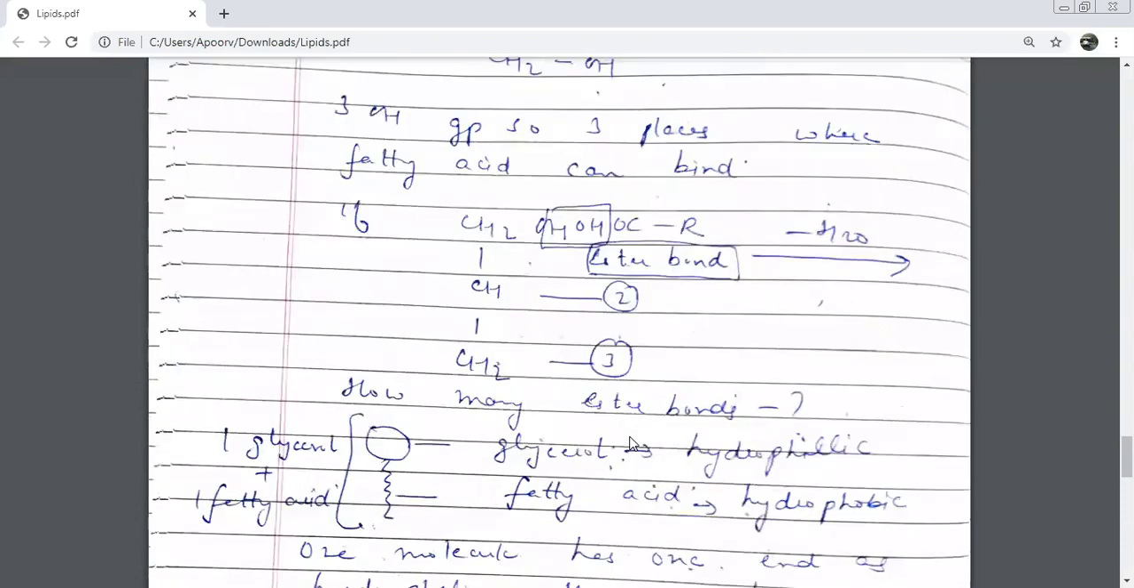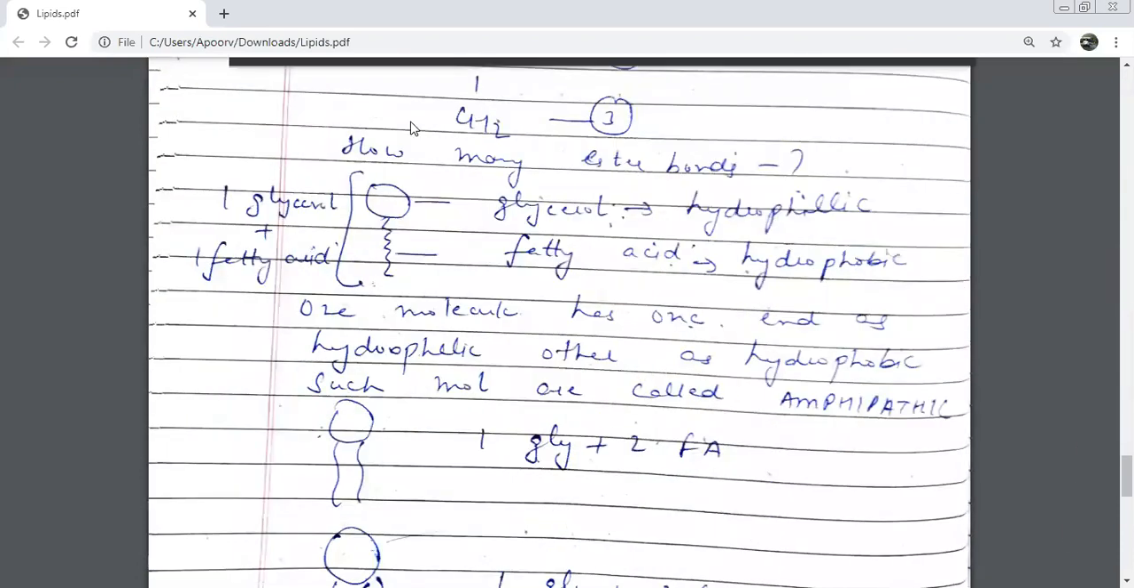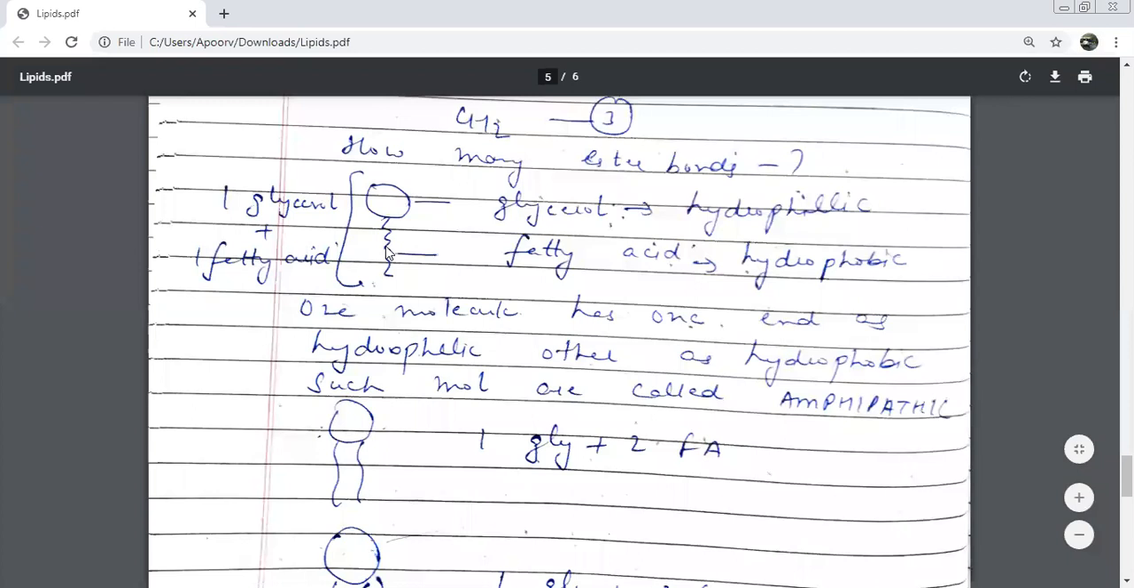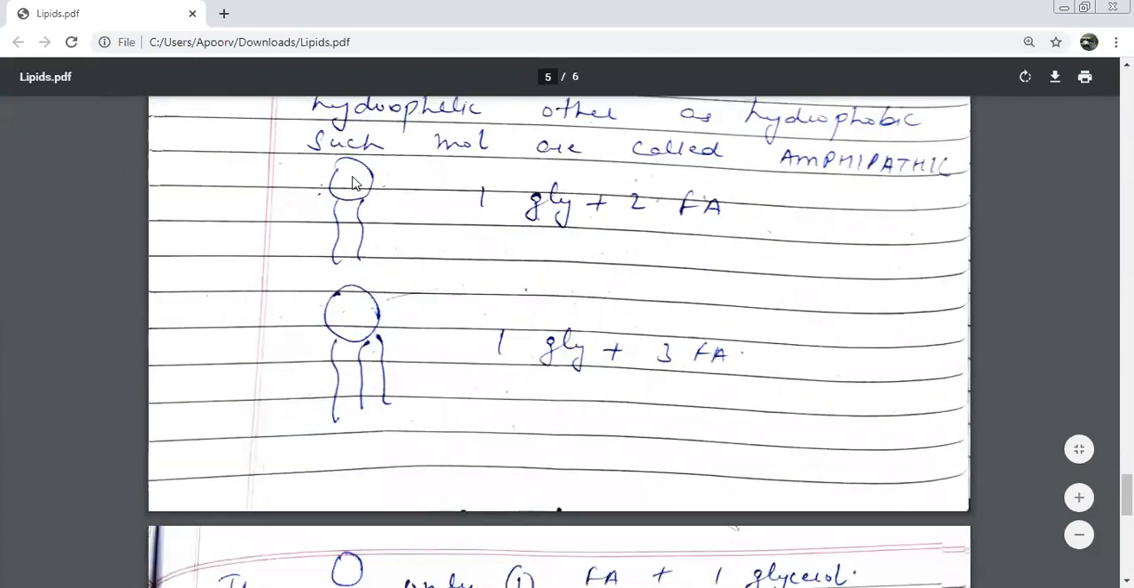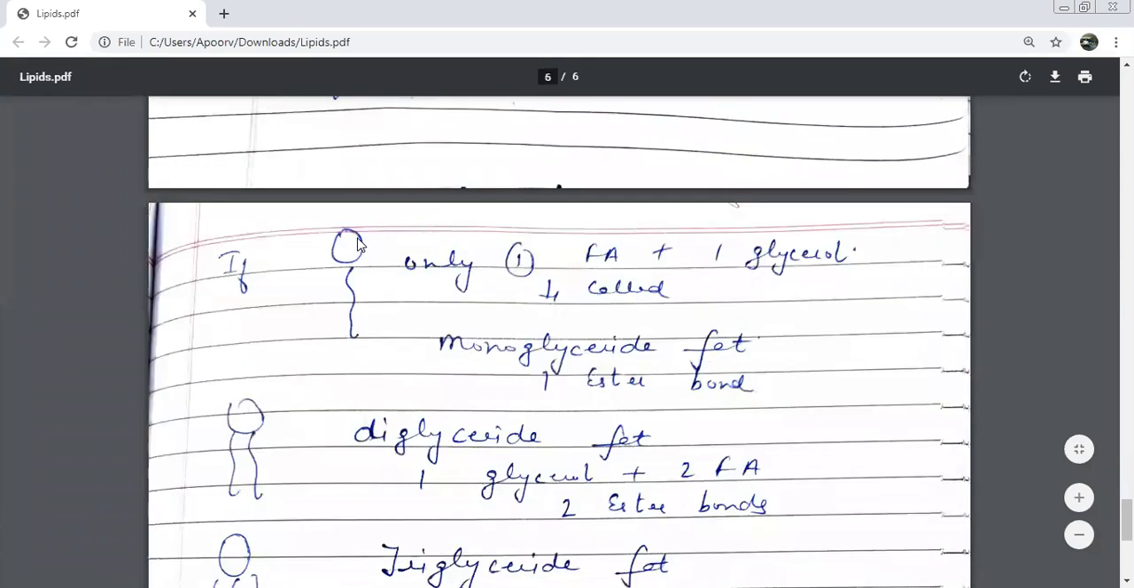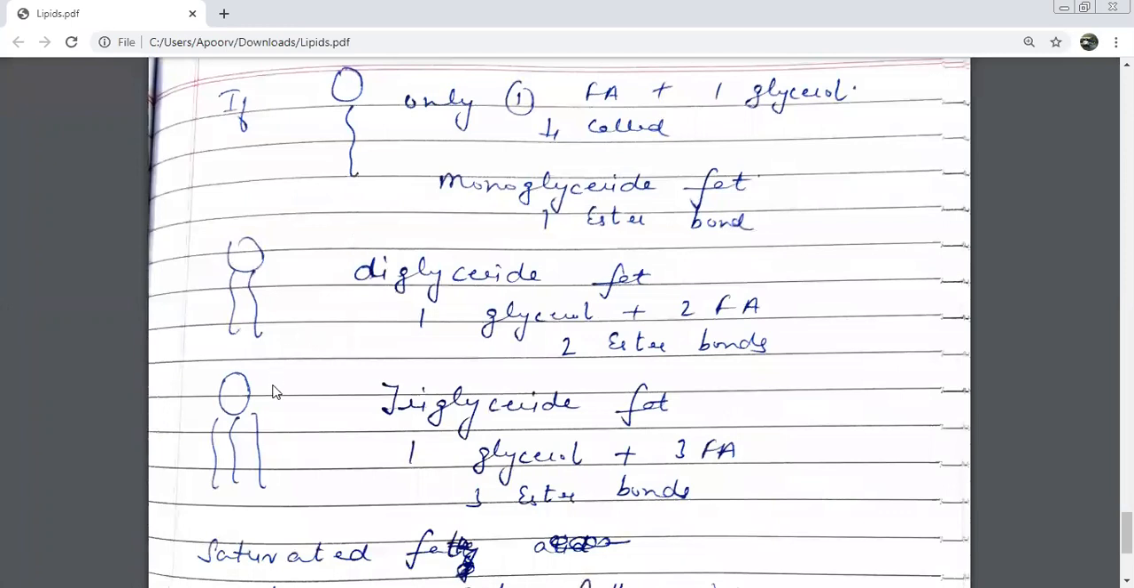You've done fat, saturated, unsaturated. A simple way to remember is this: 1 glycerol, 1 fatty acid, 1 ester bond is a monoglyceride. 1 glycerol, 2 fatty acids, 2 ester bonds is a diglyceride. Then we had the third one: 1 glycerol, 3 fatty acids, and how many bonds? 3 ester bonds.